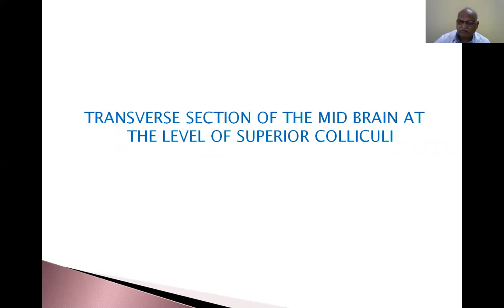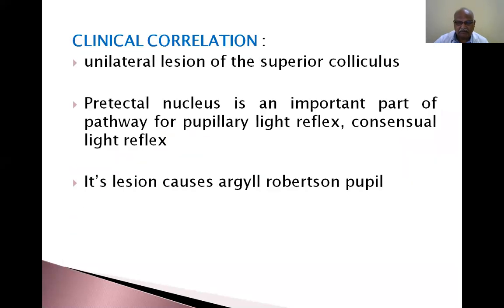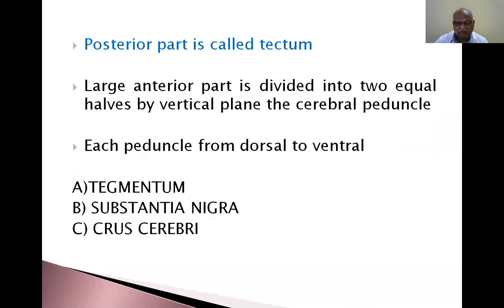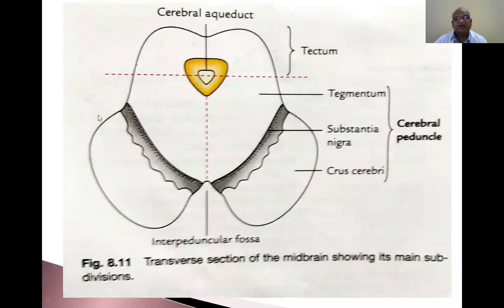Now, I will show you the diagram. This is the dorsal aspect, this is the ventral aspect. You draw a line like this one, it is divided into right half and left half. This is the substantia nigra, this is the crus cerebri. This is nothing but white matter. This substantia nigra is a gray matter. This tegmentum also contains various gray matter and white matter. But this is the periaqueductal central gray matter.